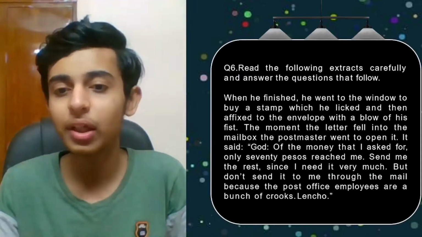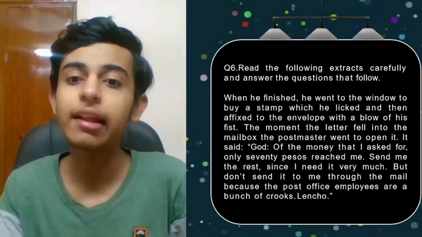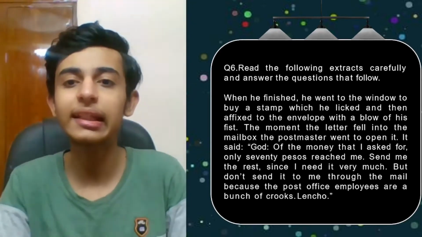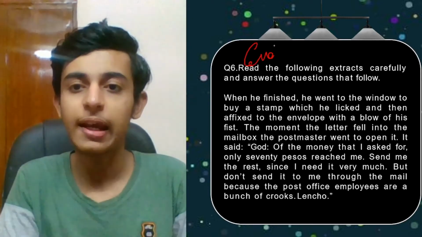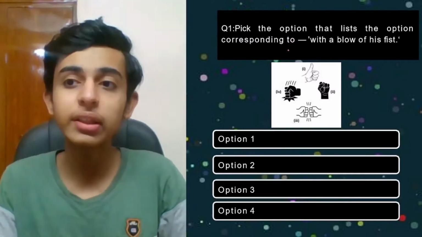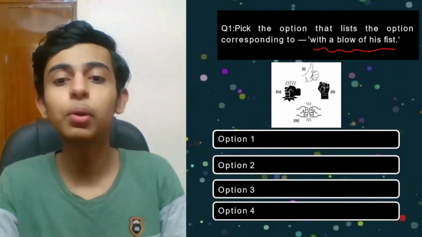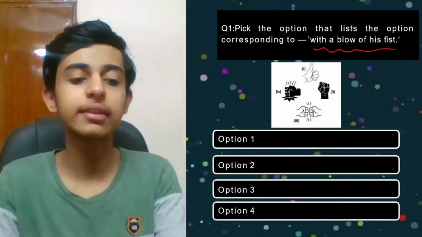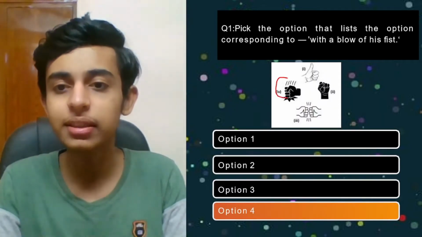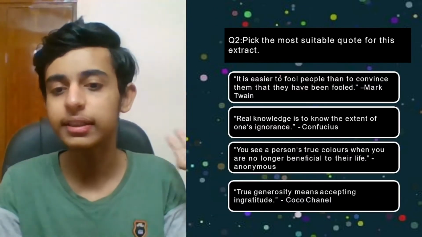This was the extract which I gave you to read. When he finished, he went to the window to buy a stamp which he licked and then affixed to the envelope with a blow of his fist. This is basically the ending of the chapter. Question 1 was, pick the option that corresponds to with a blow of fist. Among these 4 pictures, you had to guess the correct answer. The correct option is option number 4. Basically it is this one, when we are tapping on something in that way. I hope most of you must have got it correct.